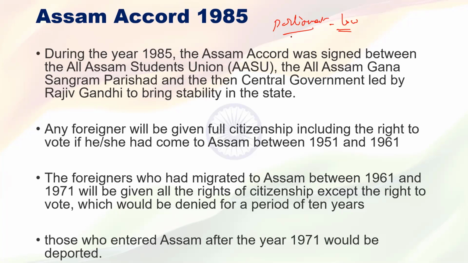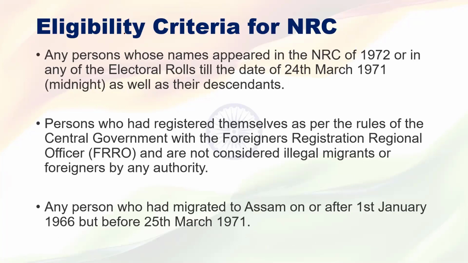Then that was an agreement. What was that agreement? The agreement was between AASU, All Assam Gana Sangram Parishad and the central government. That agreement is called the Assam Accord 1985. Then why are we discussing that 1985 agreement? It is in current affairs. What happened was that the same protest started again. Why? Because a lot of Bangladeshis are still staying in Assam. So again in the years 2016 and 17 protests started.